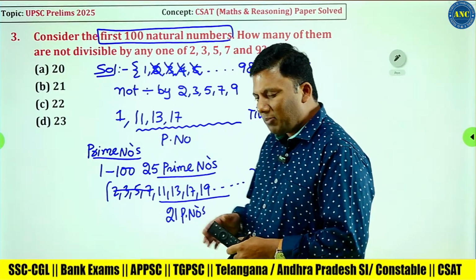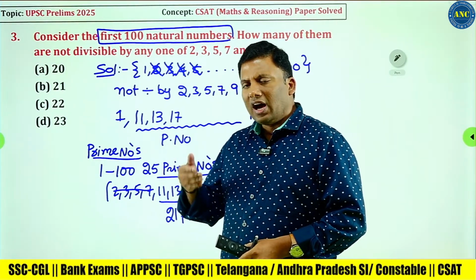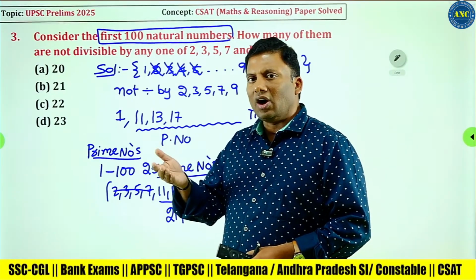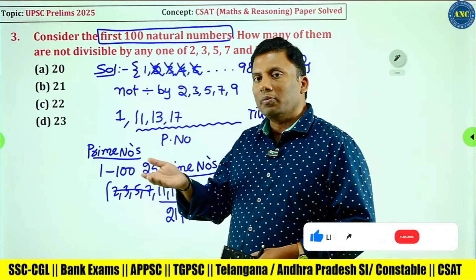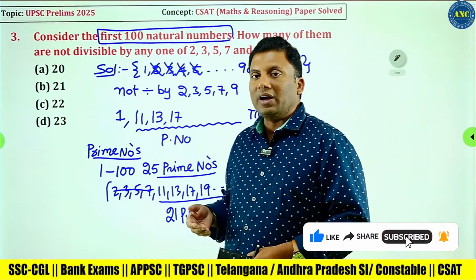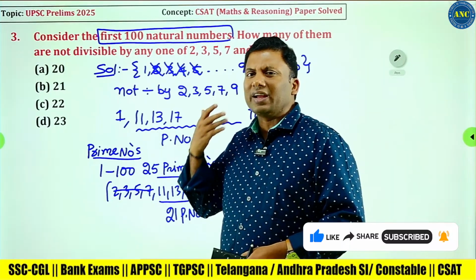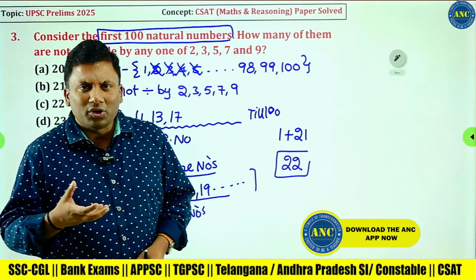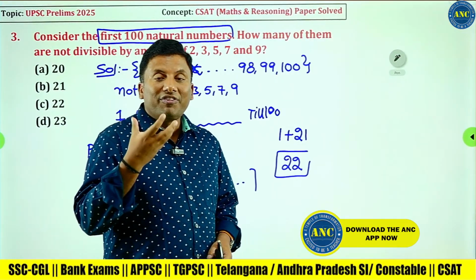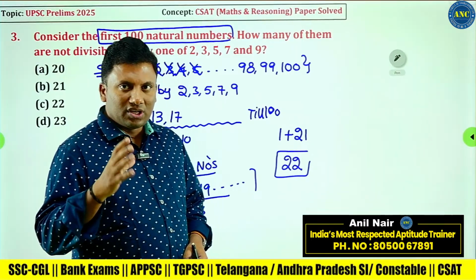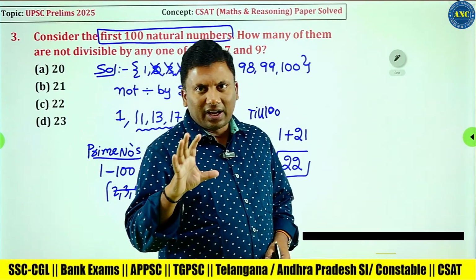Some students would say, out of 100, not divisible by 2, so I will take all odd numbers. Then again, how many are not divisible by 3? I will again take all the multiples of 3. That's a very complicated, lengthy process. I can use the Euler theorem, but I don't want to use heavy formula-based learning, especially since non-math students will also watch. Simple observation, right?